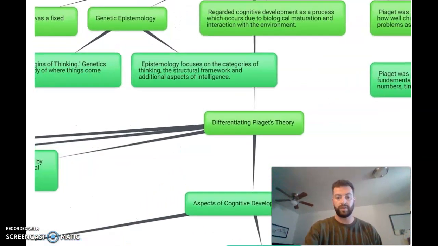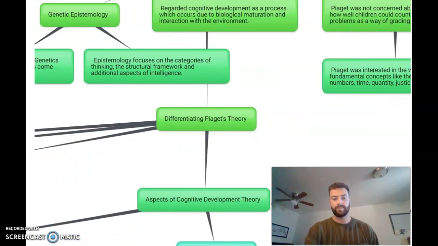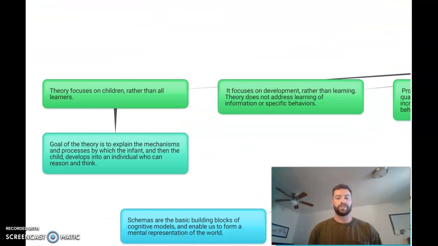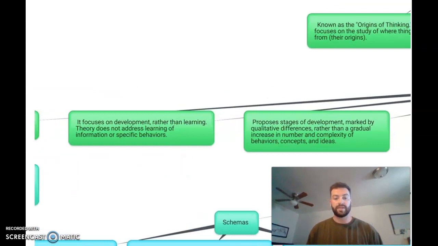Now, what we need to do is differentiate Piaget's theories, and this can be broken up into that the theory focuses specifically on children rather than learners, and the goal of this is to explain the mechanism and the processes that infants and children go through in the development process, which is unique only to them and not to a wider, broad audience of learners. It focuses on development rather than learning. The theory does not address learning information for specific behaviors, so this is a way of more or less broadening the horizon of how each of our learners fits into each of the stages of development.